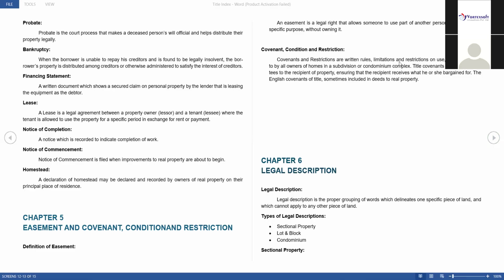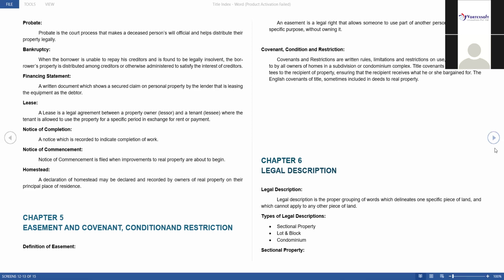CC&R, covenants, conditions and restrictions, are the rules and regulations on that property. Next one is legal description. Legal description is nothing but, in simple common words, telling where your property is exactly located.